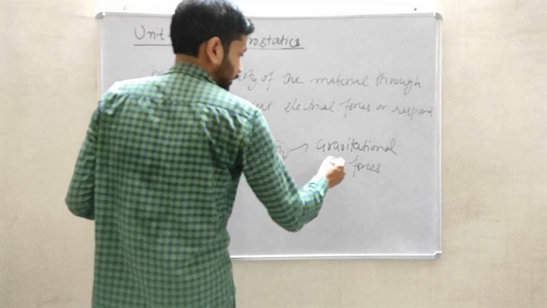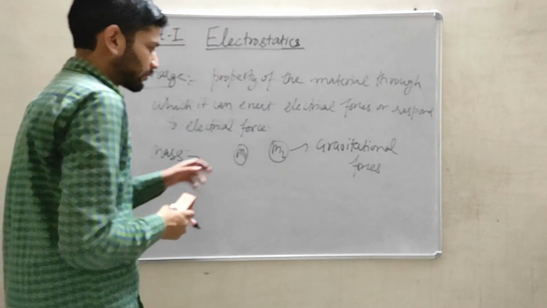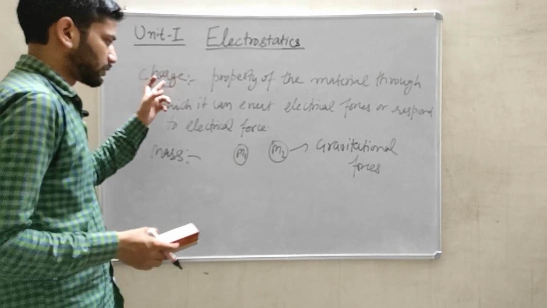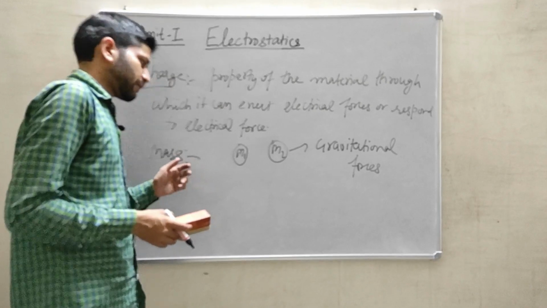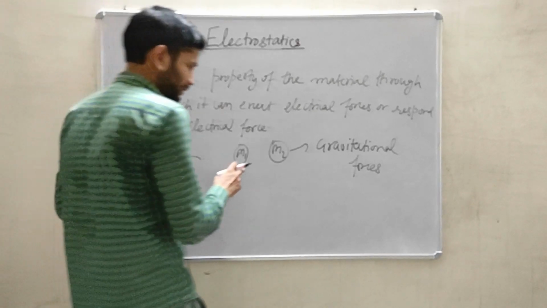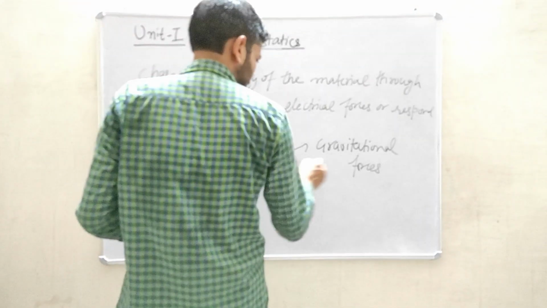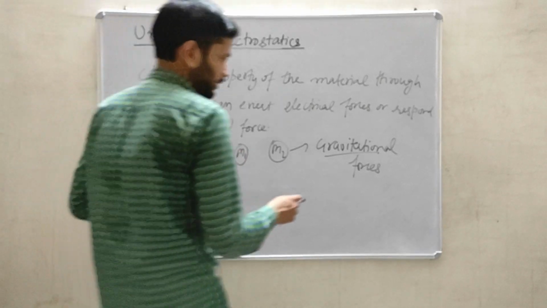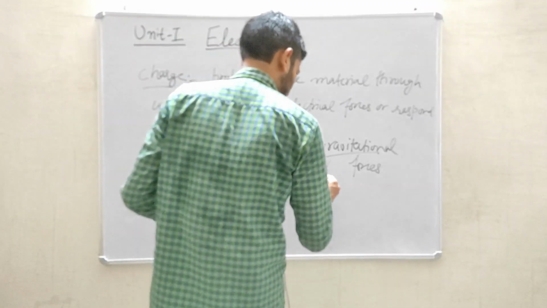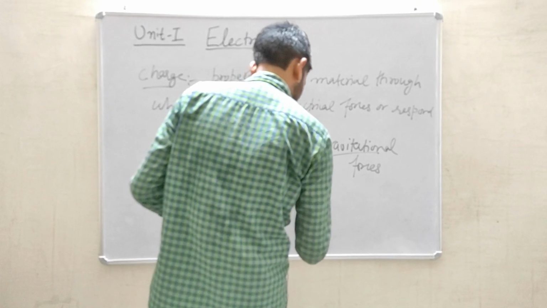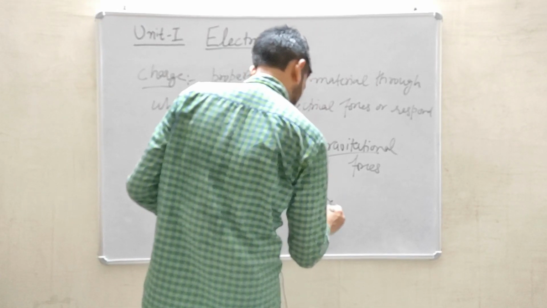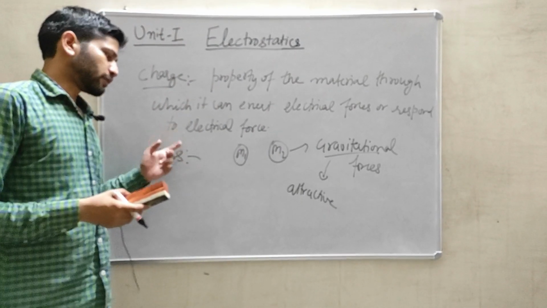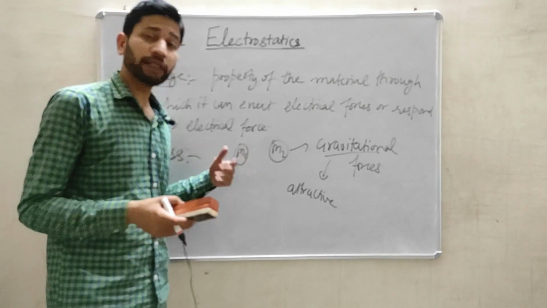So that gravitational force will be governed by the mass. So mass is just like a property, same like charge, but the difference is that when we are representing in terms of masses, the bodies have gravitational forces which are only attractive in nature, while when two charges are present, the electrical force can be attractive or it can be repulsive.